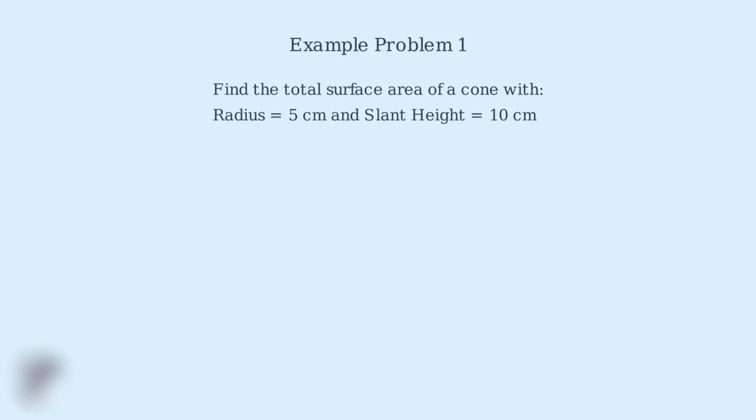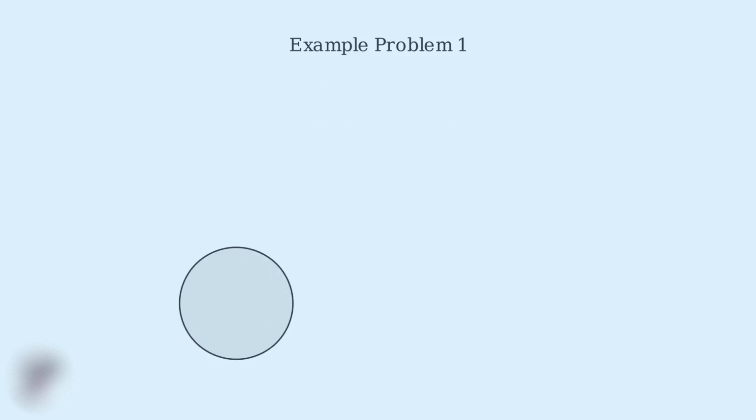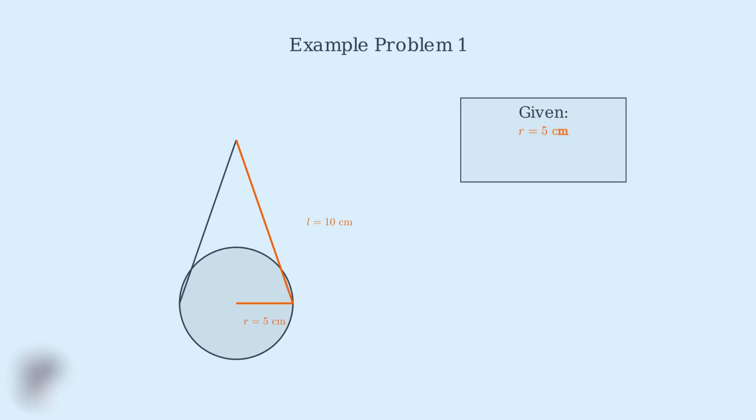We need to find the total surface area of a cone when we're given the radius and slant height directly. Here's our cone with a radius of 5 centimeters and a slant height of 10 centimeters. The radius extends from the center of the base to the edge, and the slant height goes from the edge of the base to the apex of the cone. Let me clearly identify our given values. We have a radius of 5 centimeters and a slant height of 10 centimeters. These are the two key measurements we need for our calculation.